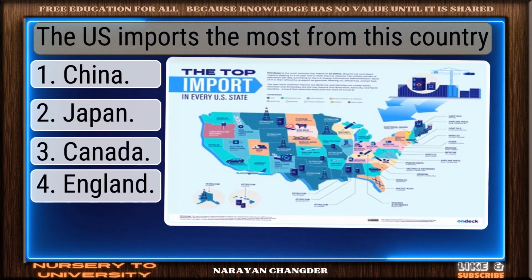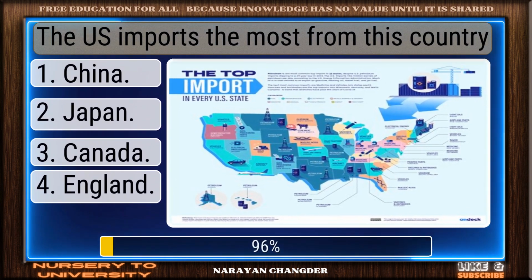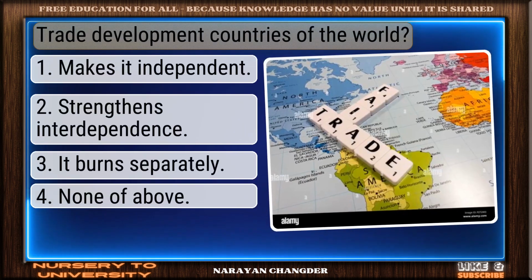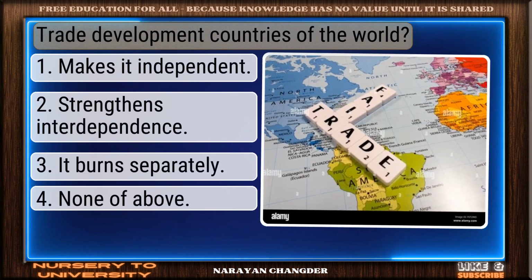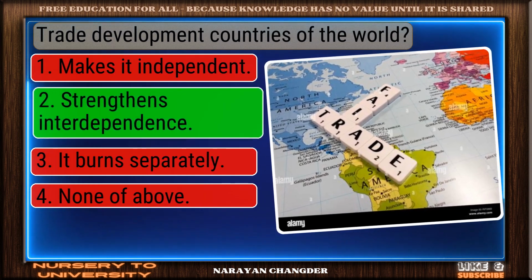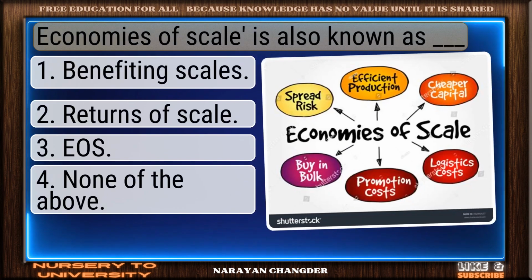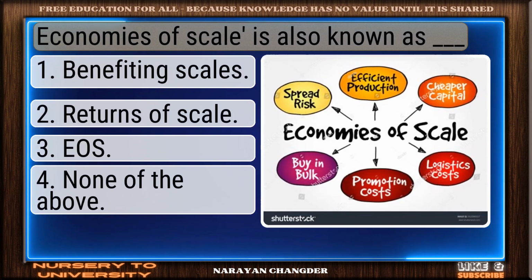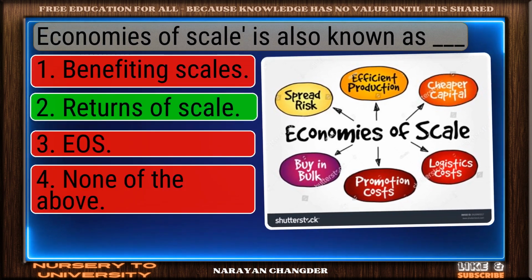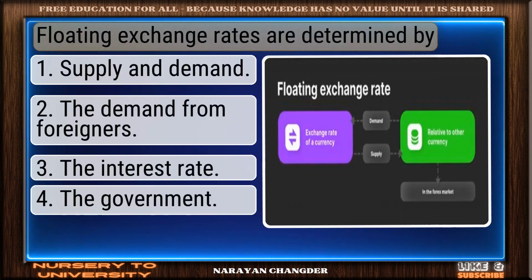The US imports the most from this country. Correct. China is the right answer. Trade development countries of the world. Nice work. You chose strengthens interdependence, and it is correct. Economies of scale is also known as dash. Perfect. Returns of scale is the correct choice.